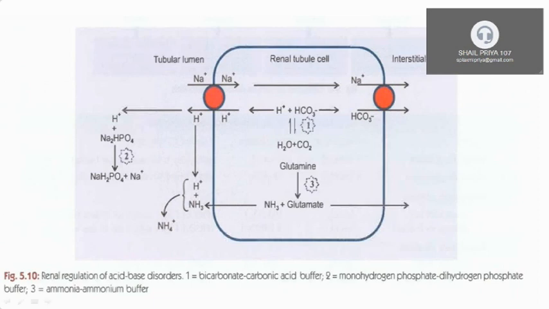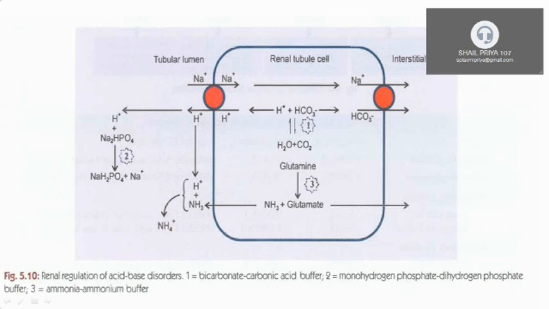So first you see in the renal tubular cell, hope you can see the pointer on your screen. You can see that in the renal tubular cell, H2O and CO2 combine to form H2CO3.